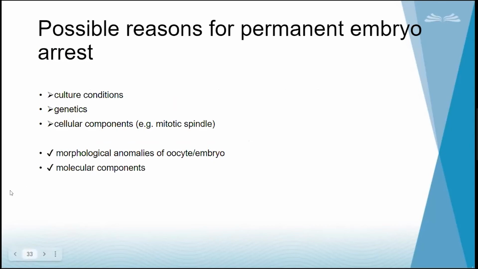So what are the possible reasons for that? Maybe culture conditions, maybe genetics or cellular components like the mitotic spindle, and morphological abnormalities in the oocyte or the embryo, or molecular components in the zygote. So everything will contribute to the arrests.